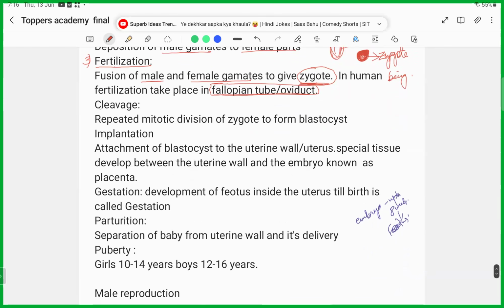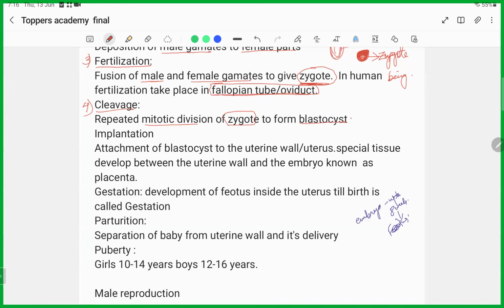And now coming to the next one, which is the cleavage. Cleavage is nothing but repeated mitotic division of this zygote to form the blastocyst. So after the fusion of the male and female gamete, it will form zygote. After this zygote is formed, it will undergo multiple cell division. Here, it is mitosis.